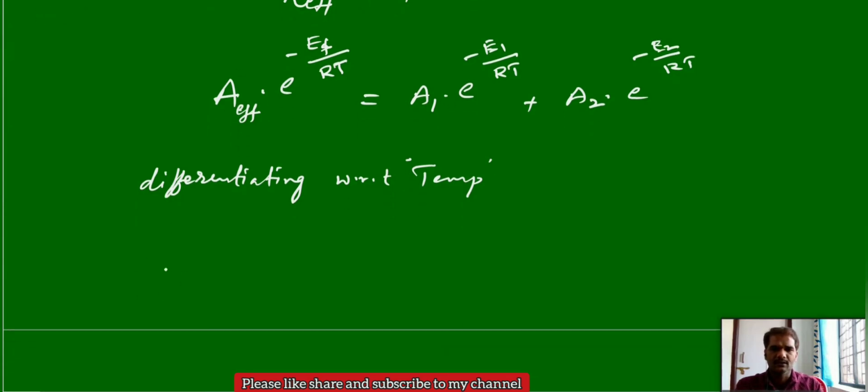Then A into e power, A is anyhow constant, and you do the differentiation for e power x, you will get e power x, that means E effective by RT, into, then we have e power x, that x value you have to calculate, minus Ea by RT. When you differentiate it, you will get minus of minus, plus E effective by RT square.